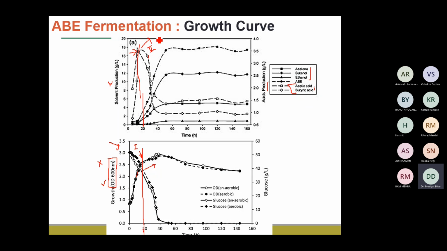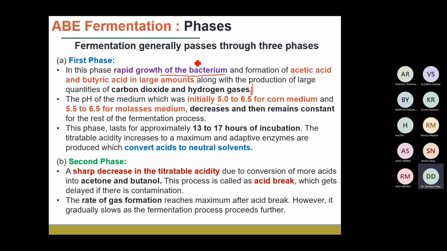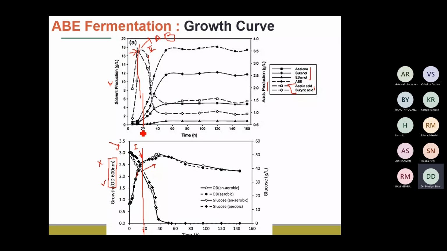important point for this ABE fermentation, because here there is a switch in the fermentation from the production of the acids to the production of the acetone and the butanol. Okay, however, this time period, from initially 0 to 20 hours, is very critical and crucial, especially for the ABE fermentation process, especially during industrial processing. So it is very closely monitored at what stage we obtain the acid breakpoint.